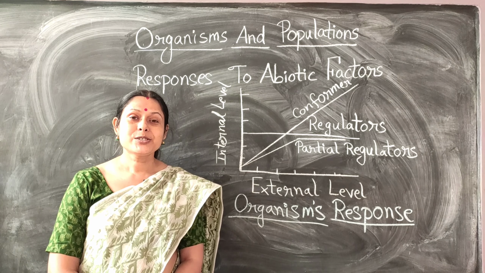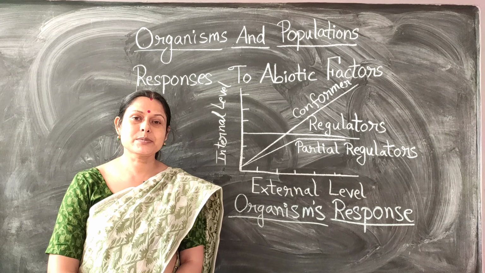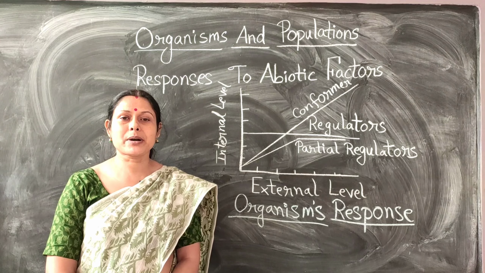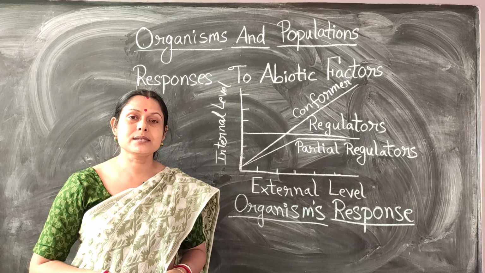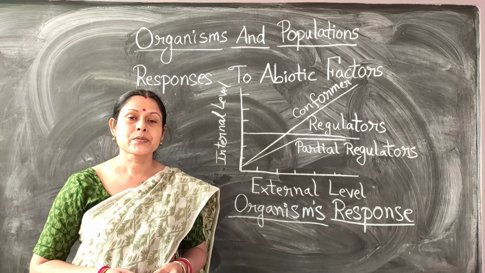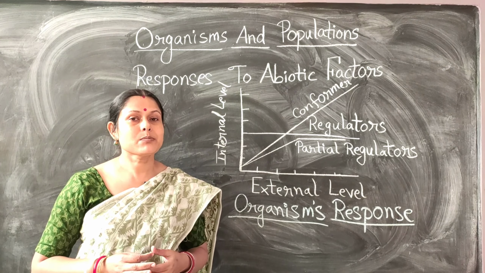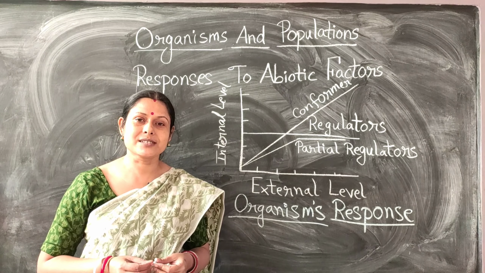Hello everyone. Today we are going to discuss a topic under the chapter Organisms and Populations, that is called your responses to abiotic factors. Now see, when we were talking about organisms, a group of organisms which are capable of interbreeding among themselves, we have termed them as population. Now there are so many populations existing on this earth, isn't it?